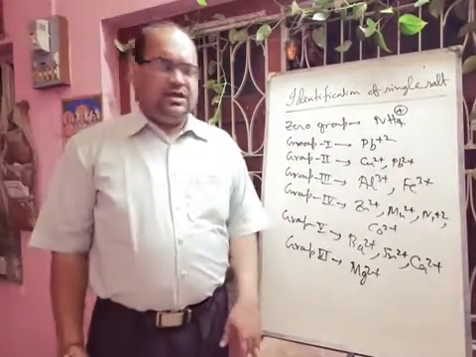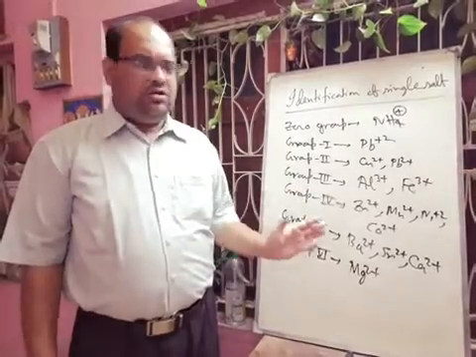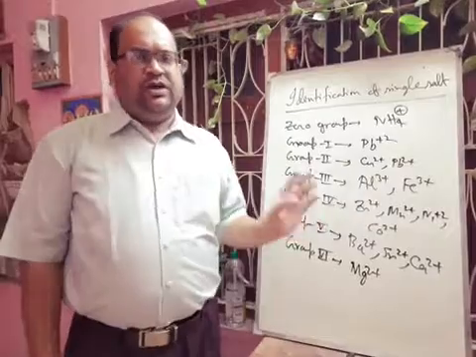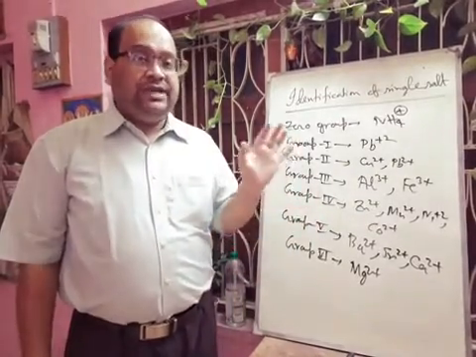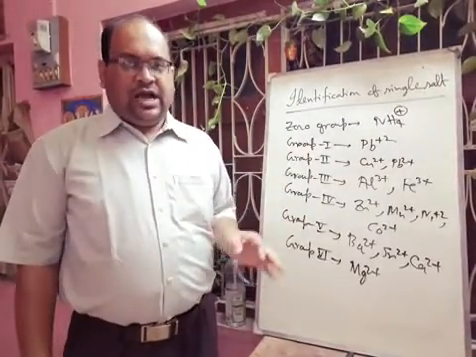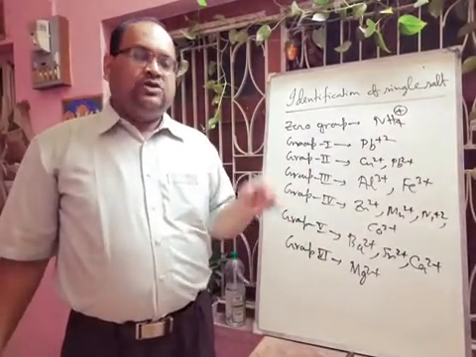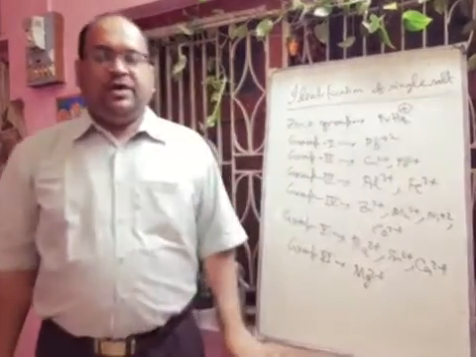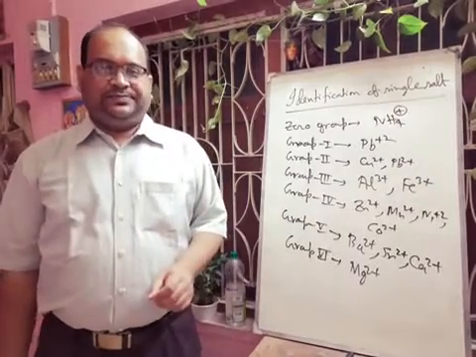Now we will discuss what type of test we have to do. Generally, for the identification of a salt containing one basic radical and one acid radical, for both the acid and basic radical we have to perform two types of test. One is the dry test, another is the wet test. From the dry test we get valuable information, but these are not confirmatory tests. The wet tests are the confirmatory tests for both the acid radical and the basic radical. So whenever you want to confirm the acid radical or basic radical, you must mention the wet test.